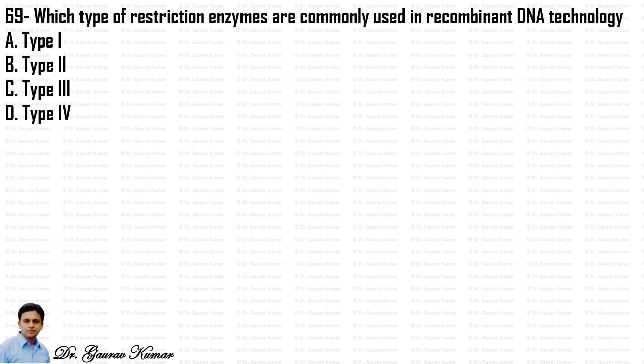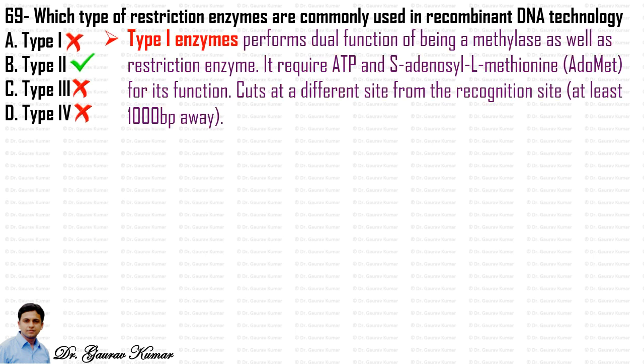Next question, which type of restriction enzymes are commonly used in recombinant DNA technology? So the most common restriction enzyme is type 2. So let's read a little bit about all of them. Type 1 enzyme performs the dual function of being a methylase as well as a restriction enzyme. It requires ATP and S-adenosyl L-methionine, ADOMET, for its function. It cuts at a different site from the recognition site, at least 1000 base pair away.